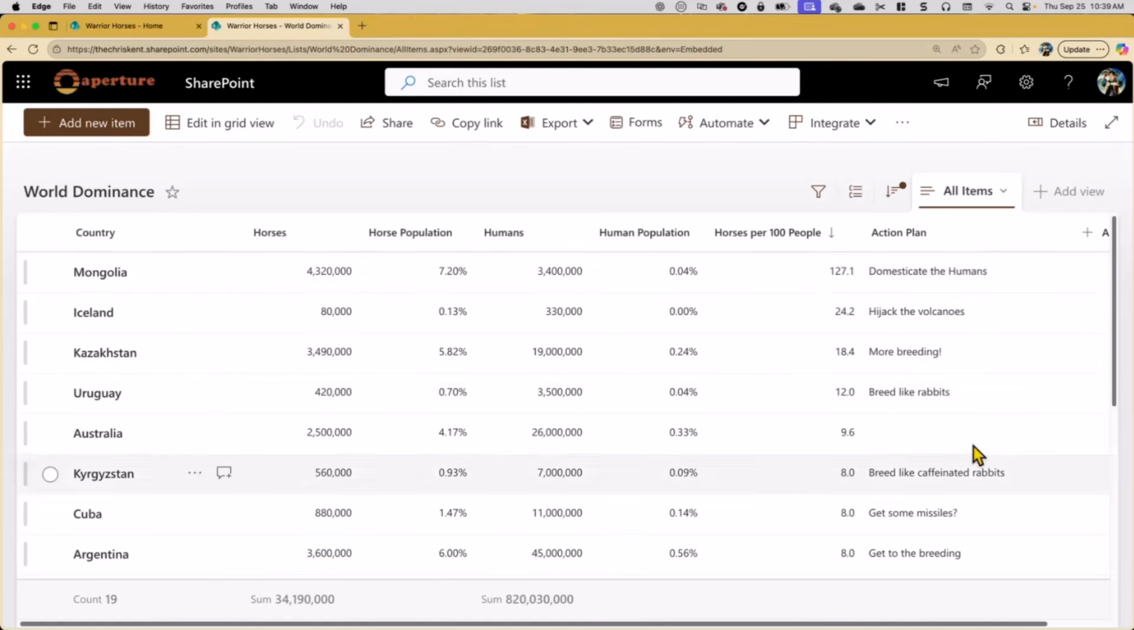That's important, right? So they've got all these plans, but this is a pretty boring list. I mean, it's cool that we can sort stuff. We got some views we can create. We have little summaries and all that, but we want some visualizations. All right, well, let's do it.